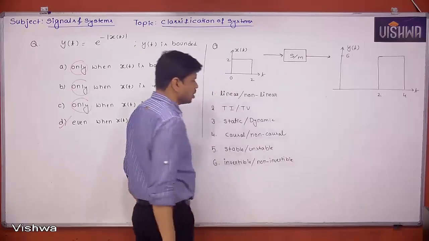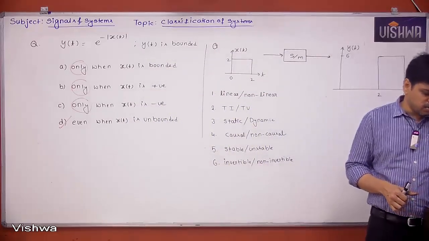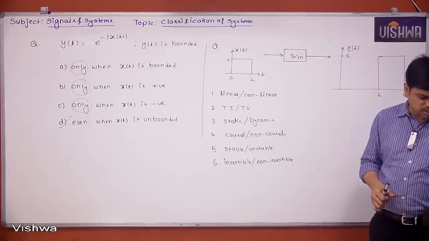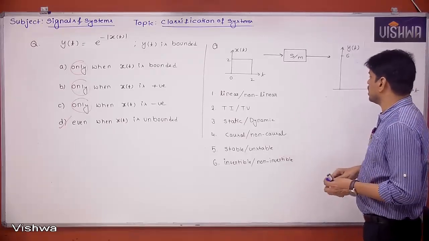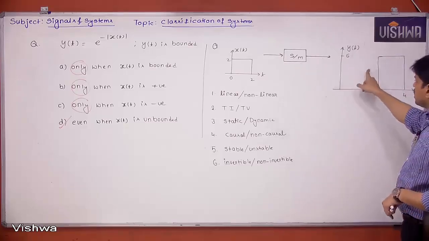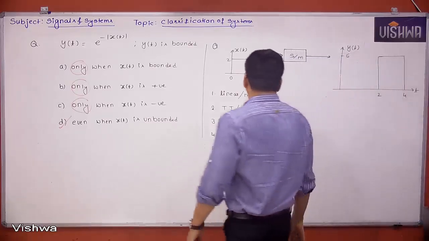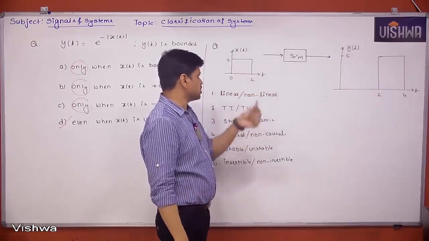To examine anything, what we require is the input output relation. Let's first try to understand: for input x of t, we got output y of t. Now if you observe carefully, we need y of t in terms of x of t.